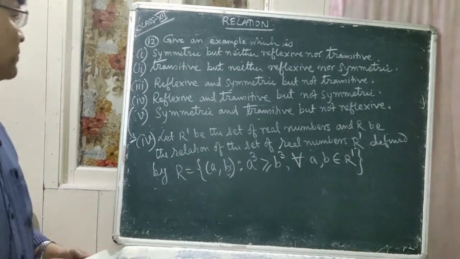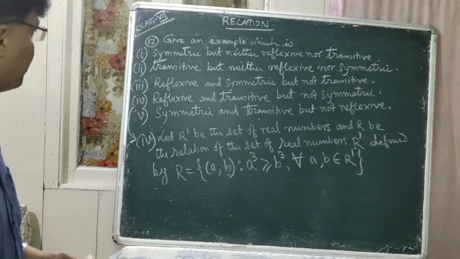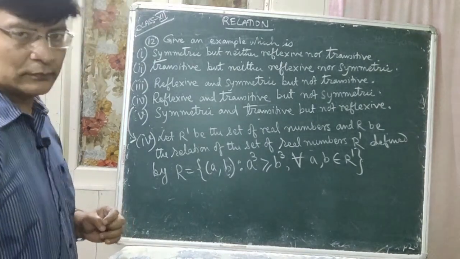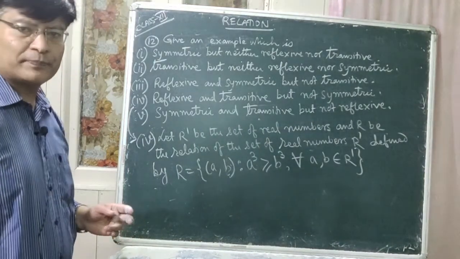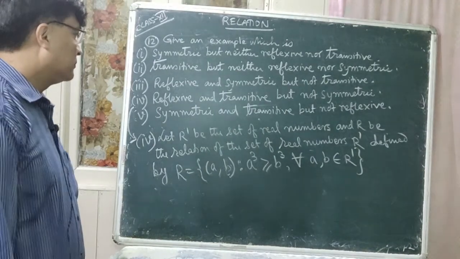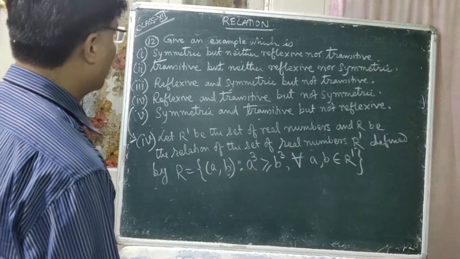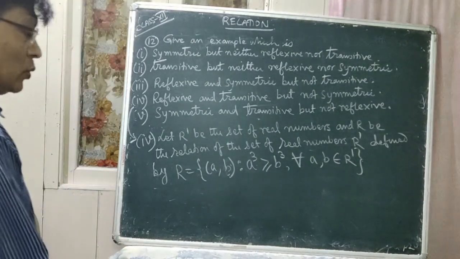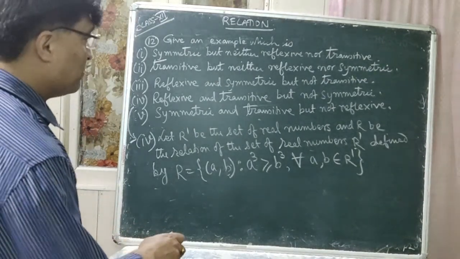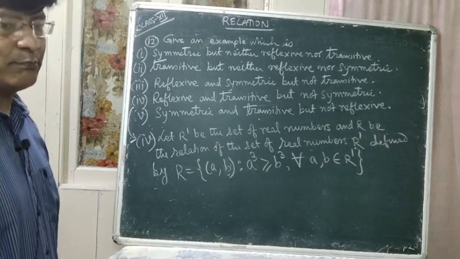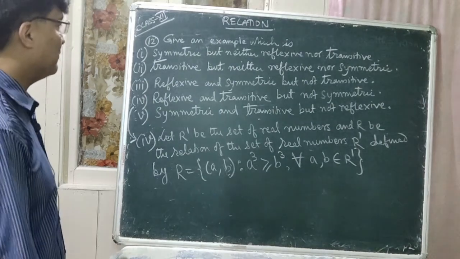Now we will do the next question number 5. I think you have finished it. So now you have to give an example which is symmetric and transitive but not reflexive. Okay?